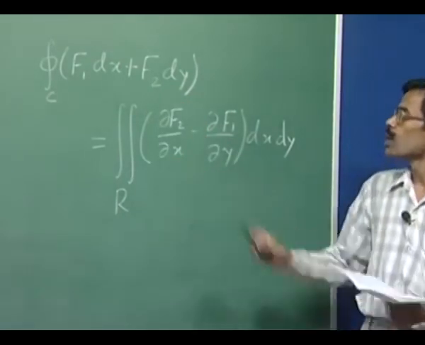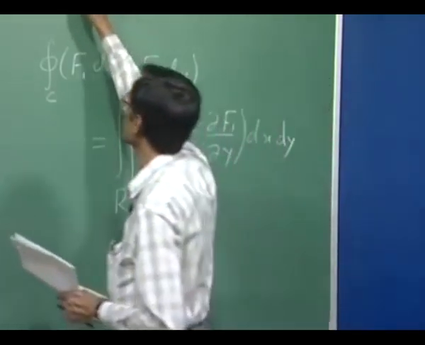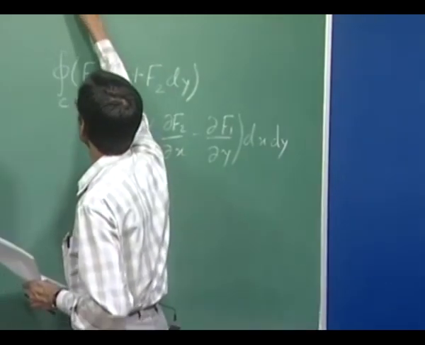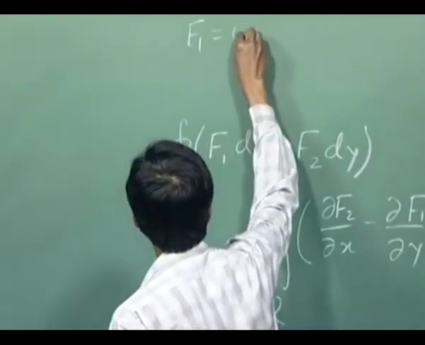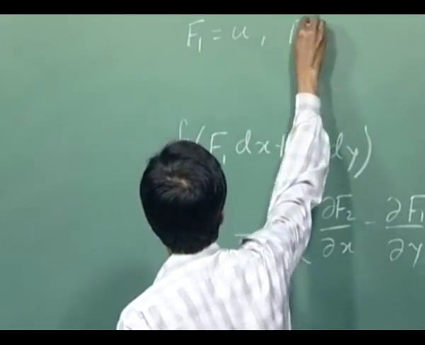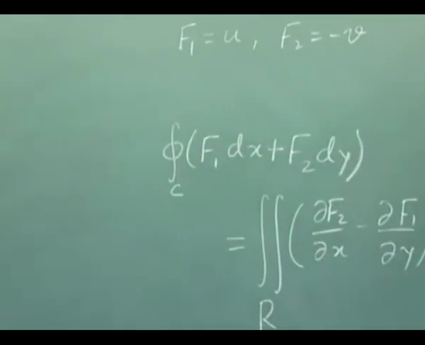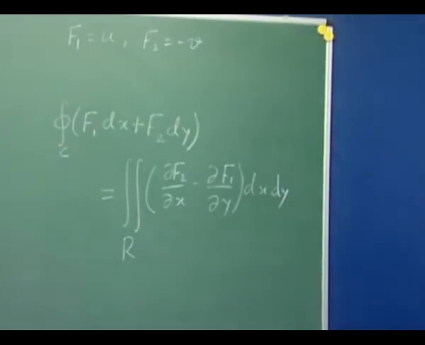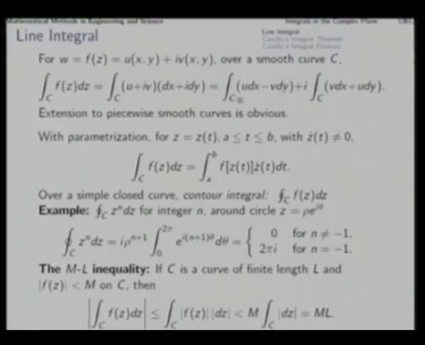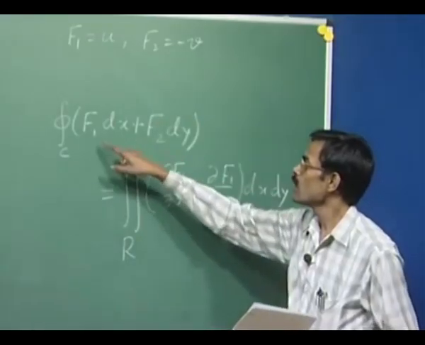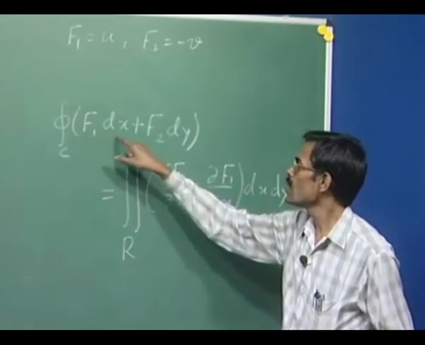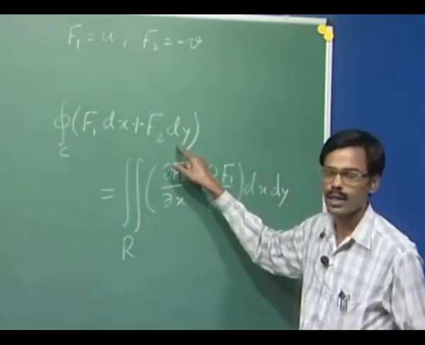So f1 is u and f2 is minus v for this line integral. Then if we insert that, here we will get u dx minus v dy, the real part, and